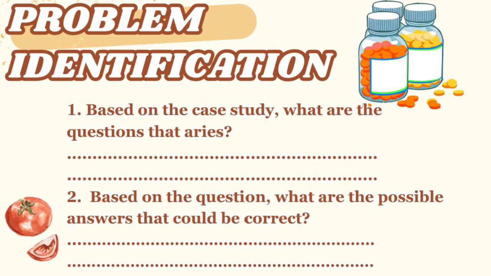The next is problem identification. In this part, the student can define the problem after they have a case study. And they can identify the problem by answering 2 questions. The first is, based on the case study, what are the questions asked, and the second is, based on the question, what are the possible answers that could be correct.